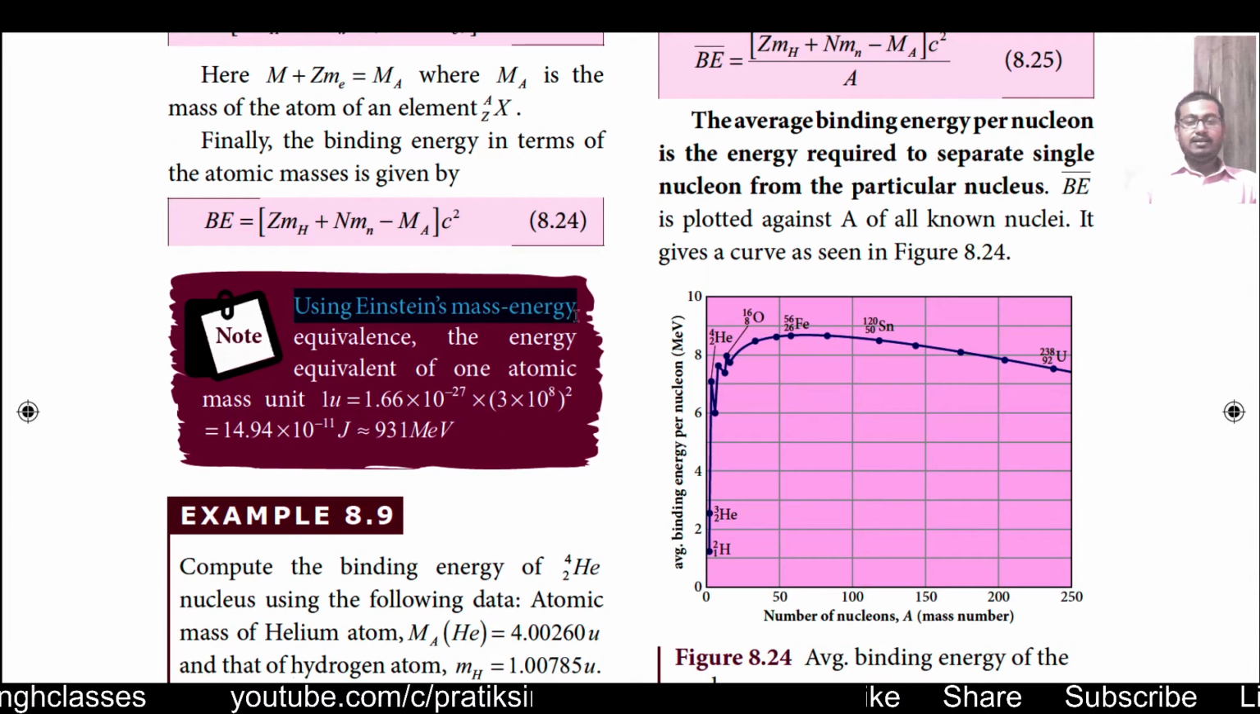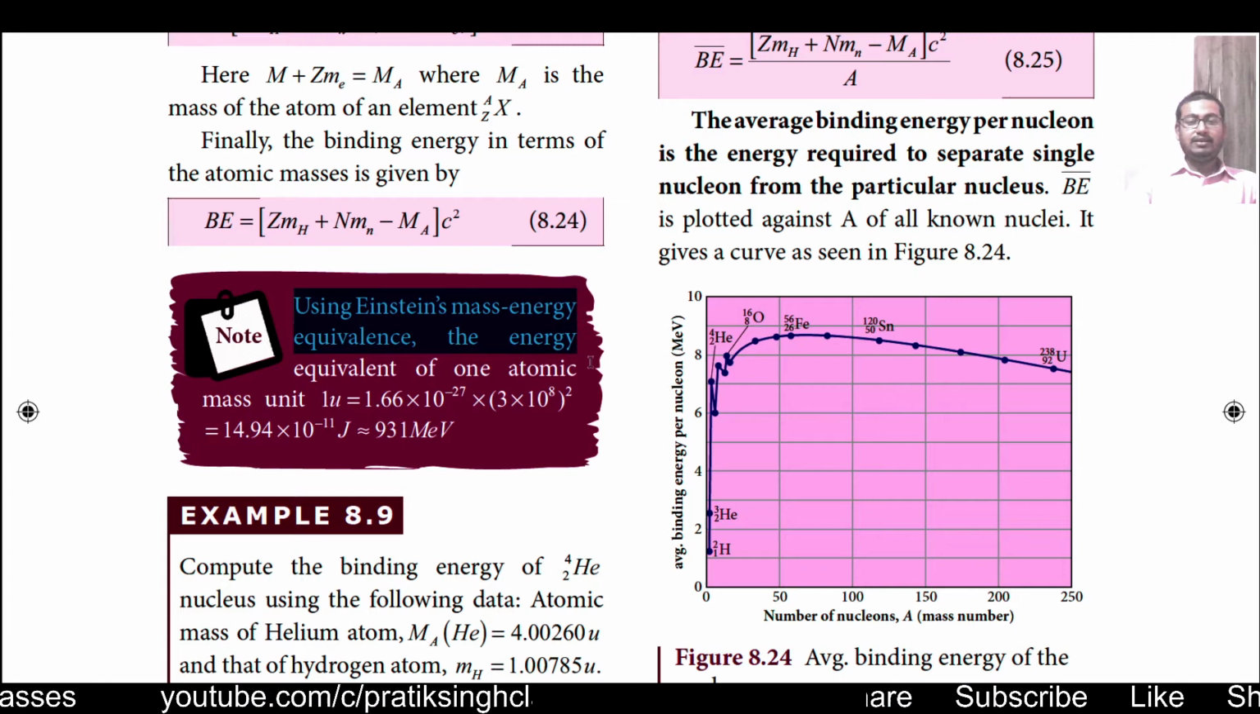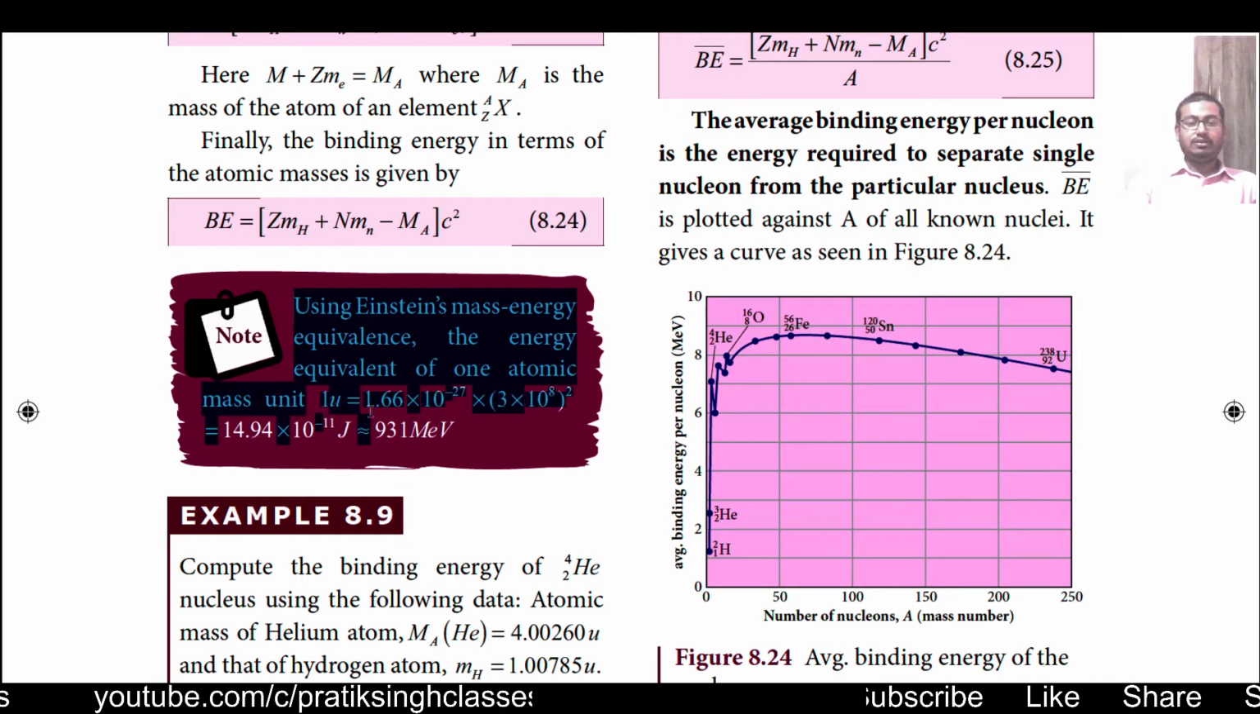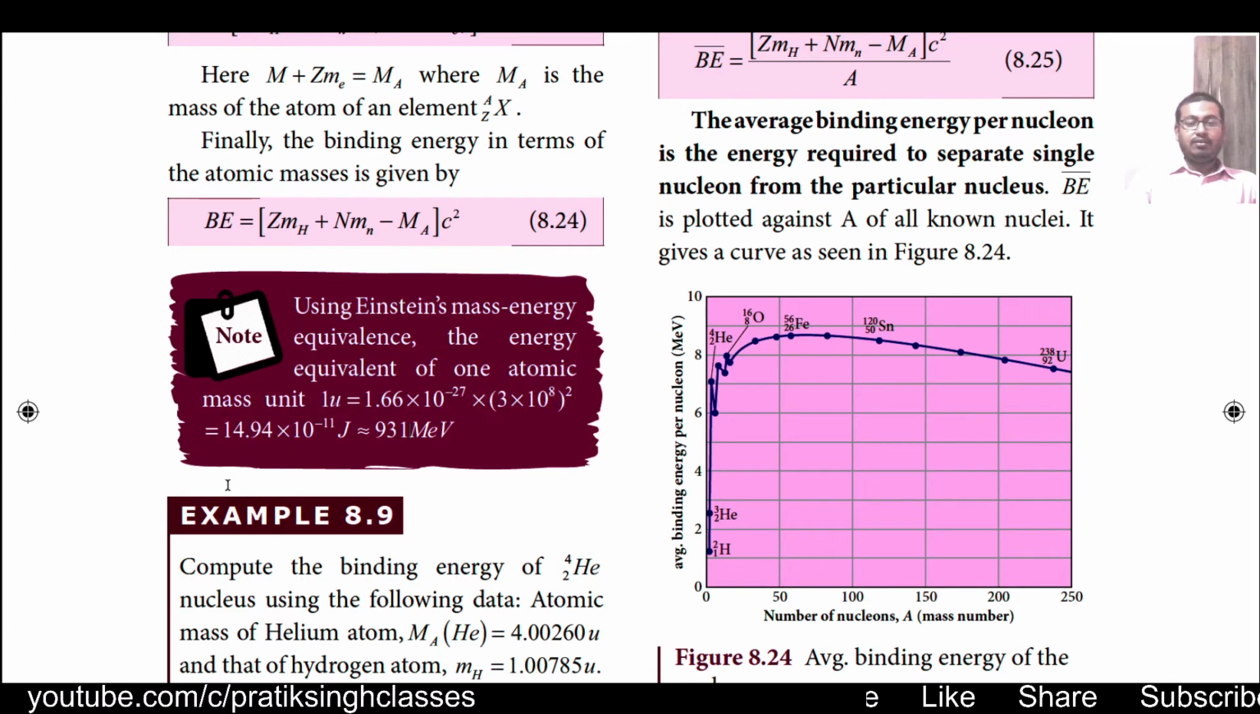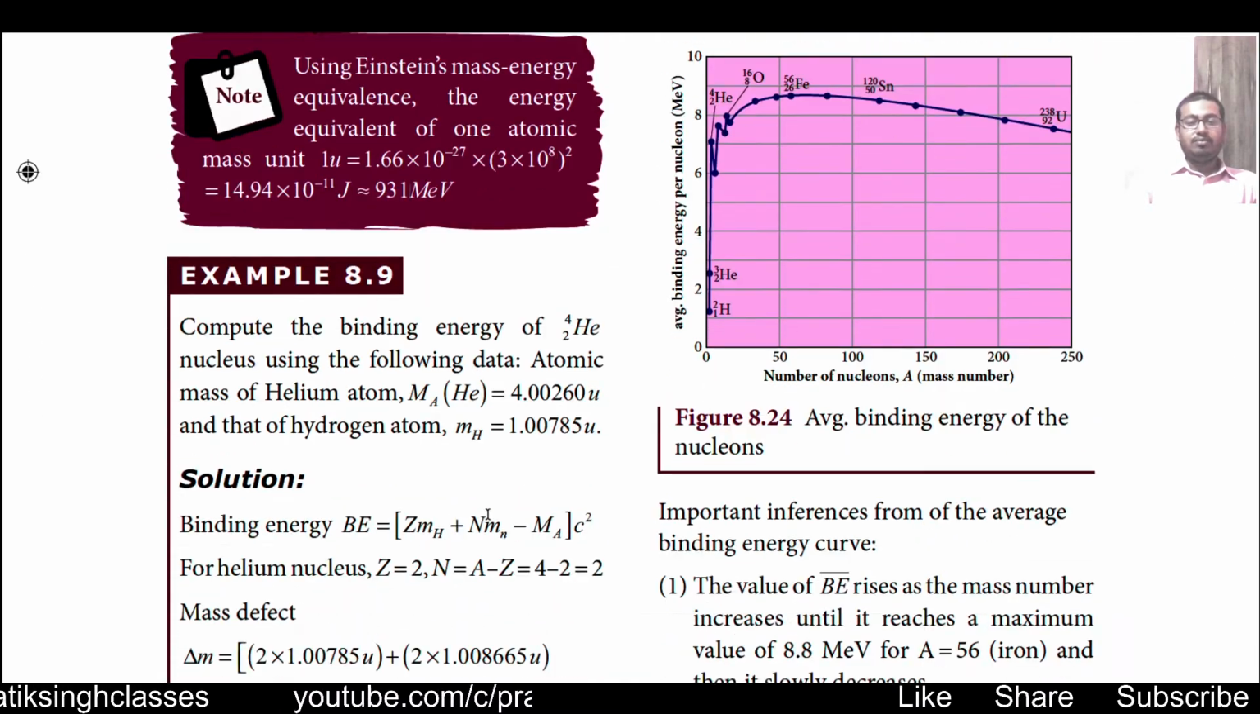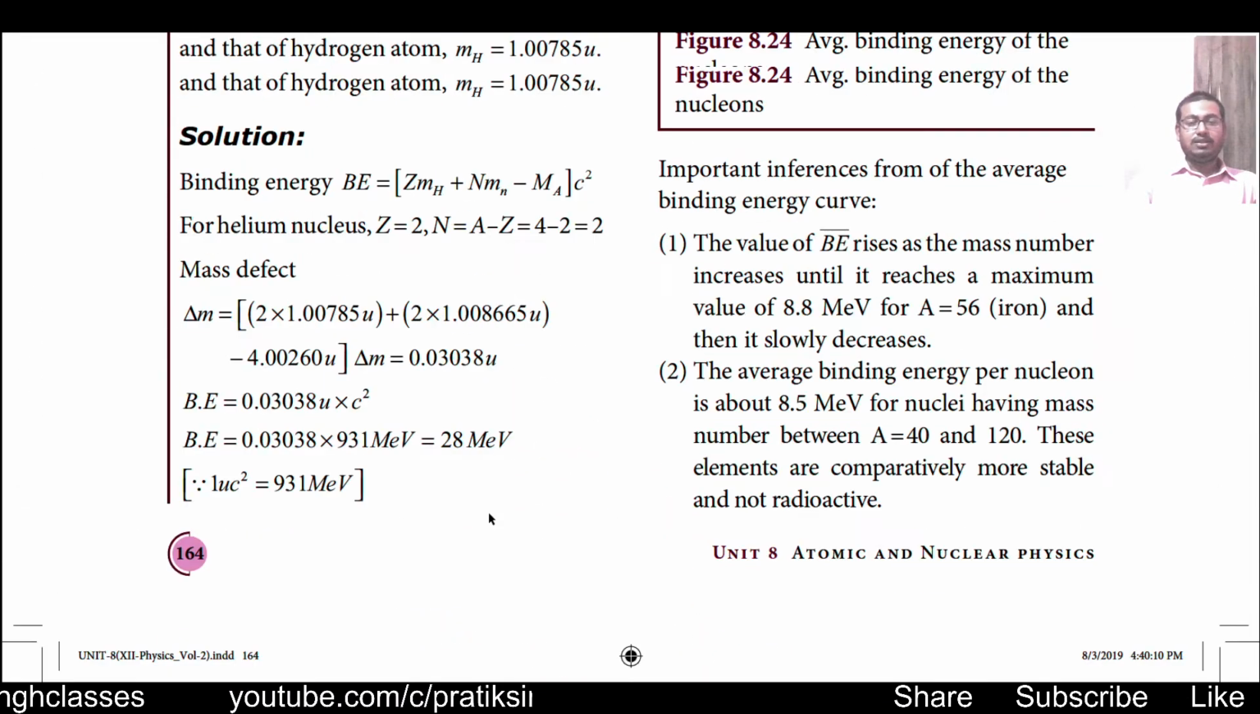Using Einstein's mass energy equivalence, the energy equivalent to one atomic mass unit is equal to 14.94 into 10 to the power minus 11 joule, or 931 mega electron volt, or million electron volt, the way you want to say it.